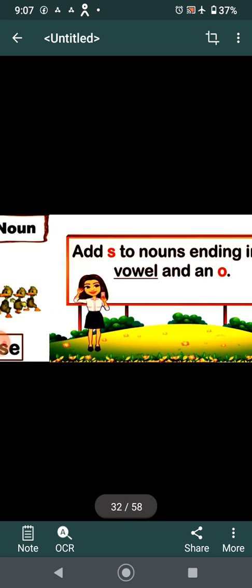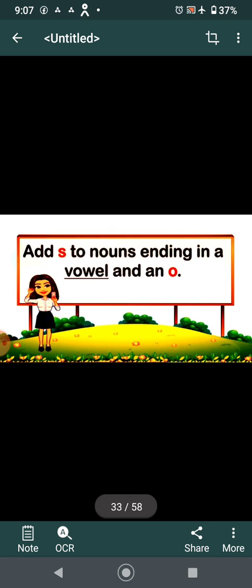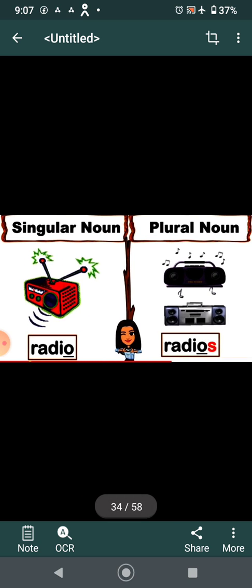Goose, geese. Add s to the nouns ending in a vowel and an o. Now we will add s to the nouns ending in the vowel. See how? Radio, R-A-D-I-O, and before o is a vowel. So we will add s, radios.